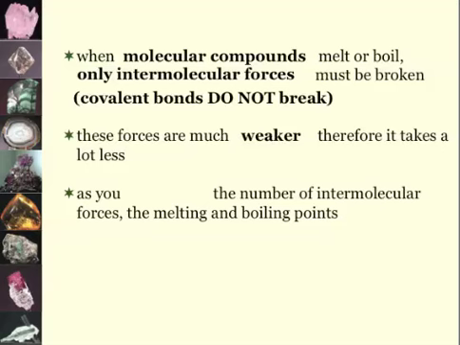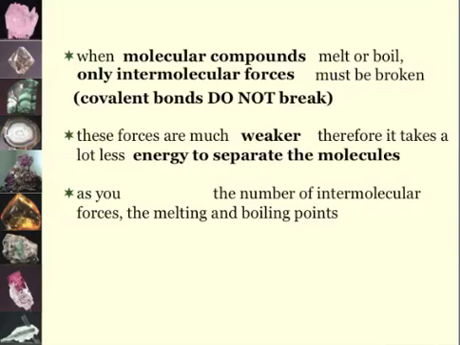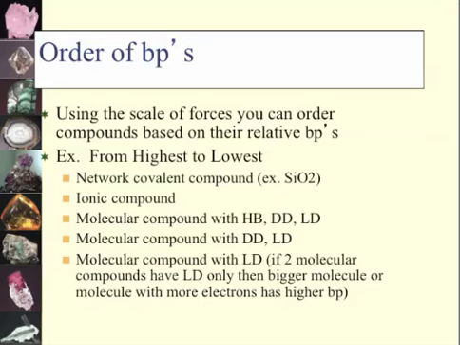These forces are much weaker, therefore it takes a lot less energy to separate the molecules because we're only dealing with the intermolecular forces. Okay? So as we increase the number of intermolecular forces, the melting points and boiling points increase. So, order of boiling points. Using the scale of forces, you can order compounds based on their relative boiling points.